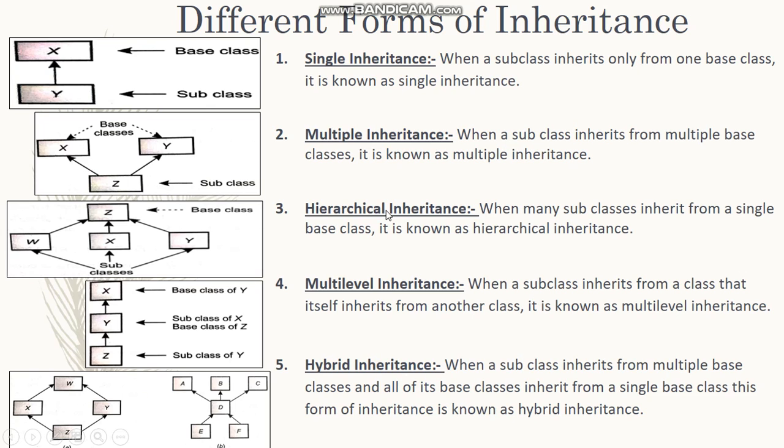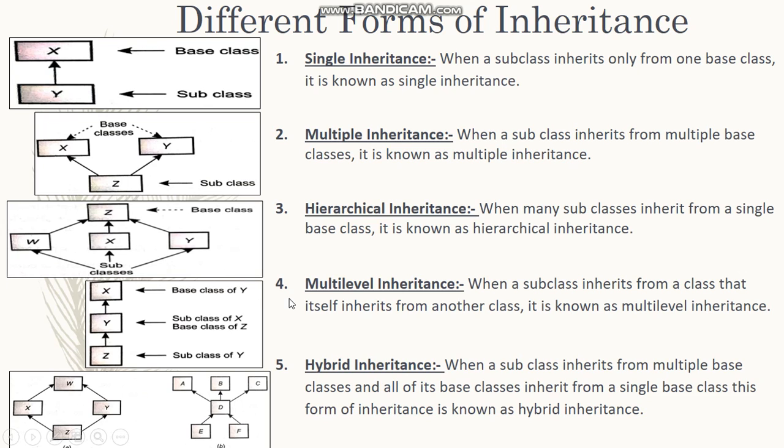The third one is hierarchical inheritance. When many subclasses inherit from one base class, it is known as hierarchical inheritance. So here in the image it is shown that there is one base class and multiple subclasses, and from those subclasses also you can derive another subclass. So this is called hierarchical inheritance. It moves like a hierarchy.